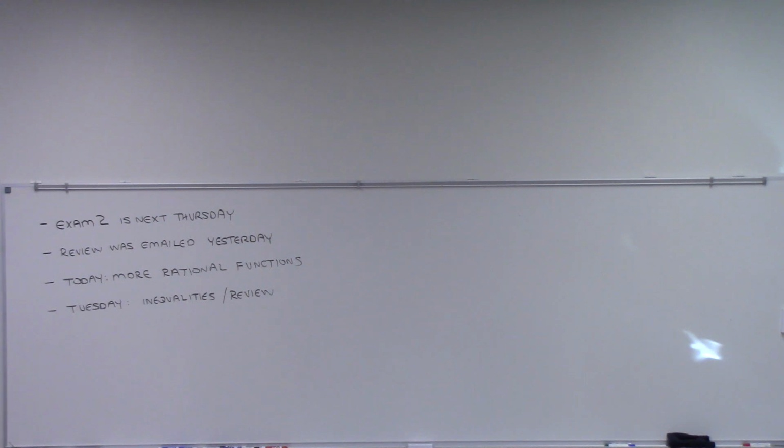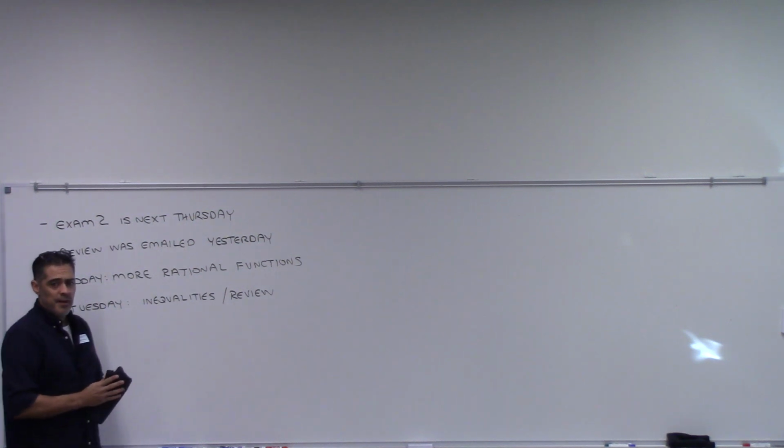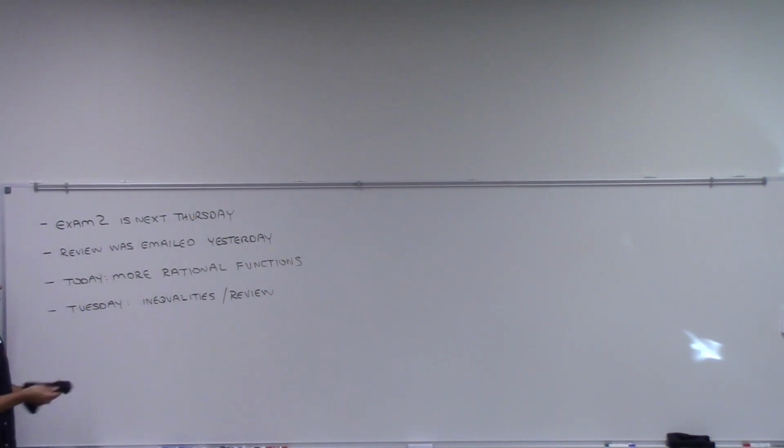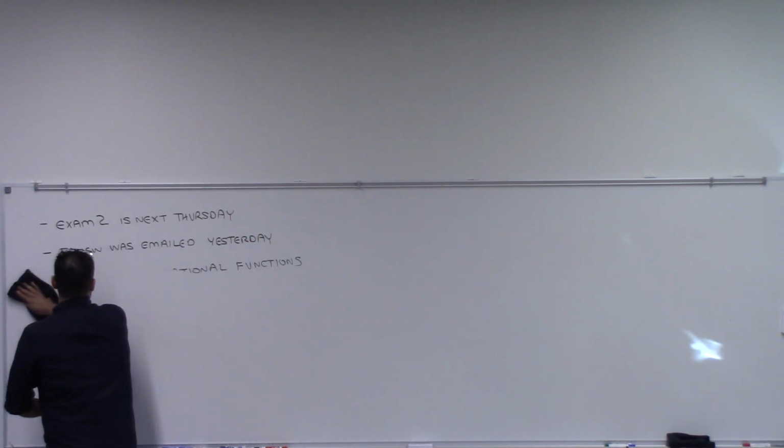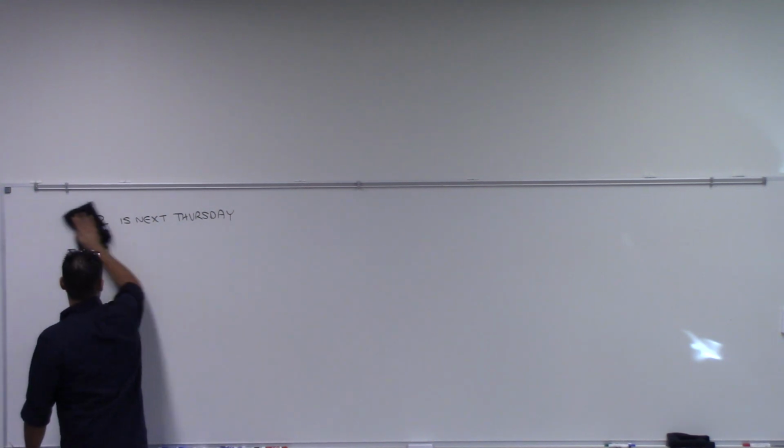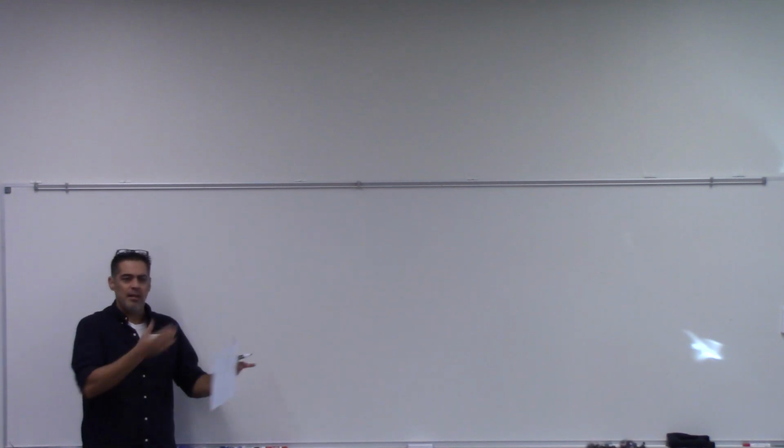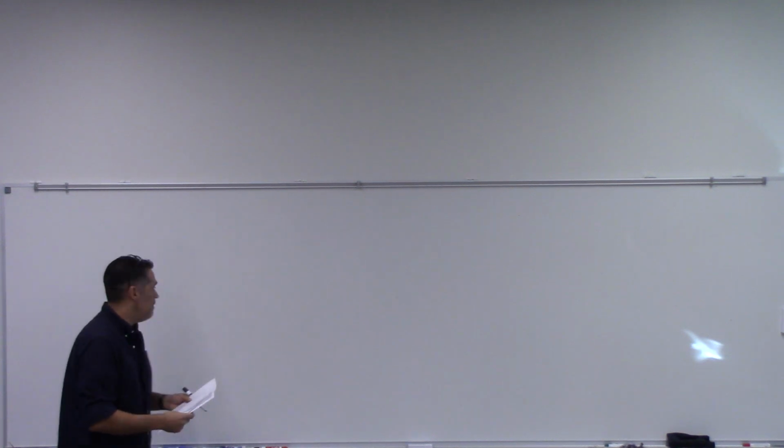All right, let's get down to business then. My goal today, and it's pretty ambitious, is to see if I can sketch 4 rational functions. We're going to try and do 4 problems today. I gave you the set of steps last class on how to sketch rational functions, and that's what I'm going to be following today. If you tried the homework and had any problems, don't worry about it. Let's do these, and then I think the homework problems are going to be much easier because you'll have 4 more examples to go off.